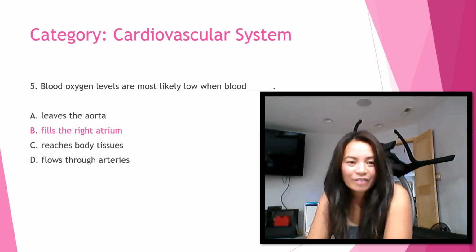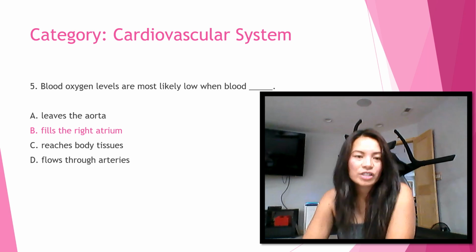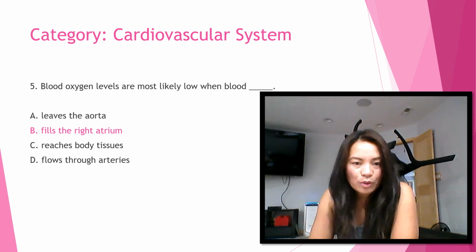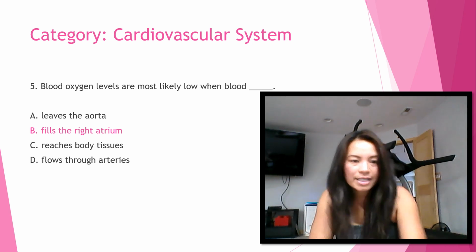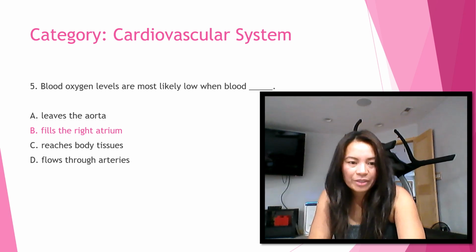Okay, number five, cardiovascular system question. Blood oxygen levels are most likely low when blood. The answer is letter B, fills the right atrium.